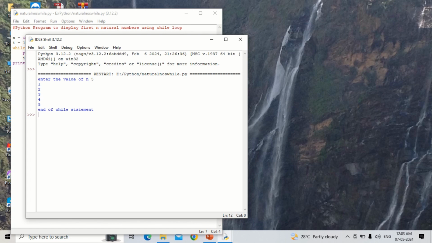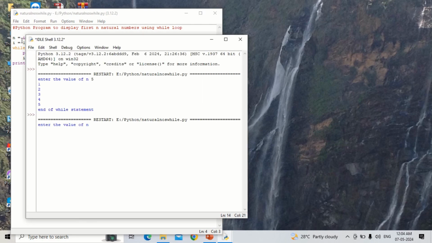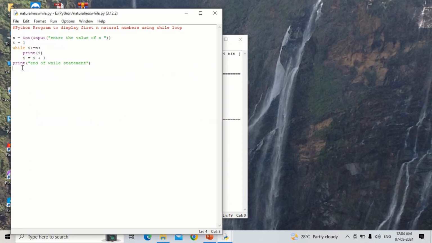Right. So if you want another output, just come to the script mode, again press F5 and give another value. For example, I'll give 3. Press enter. So it will be displaying 1, 2, 3. End of while statement. It is just for the purpose of explanation I have written. It is not a compulsion.